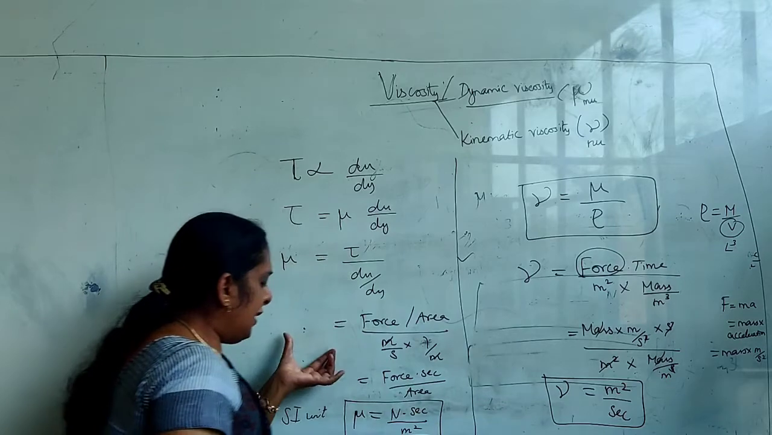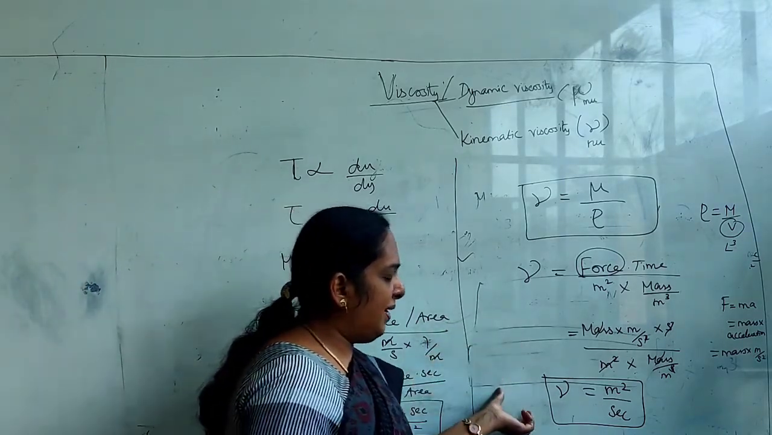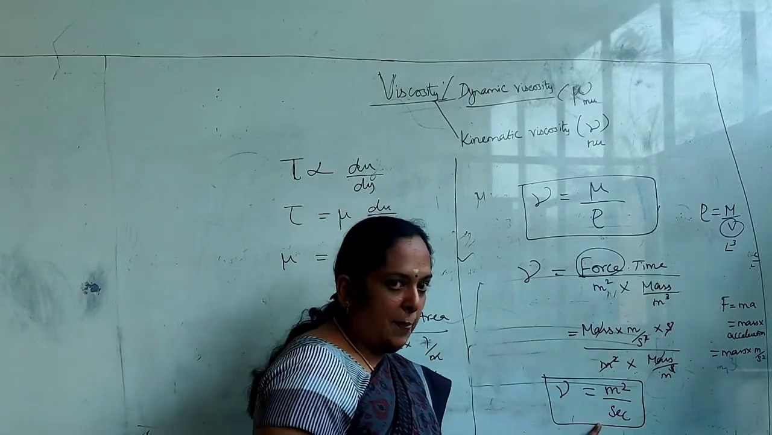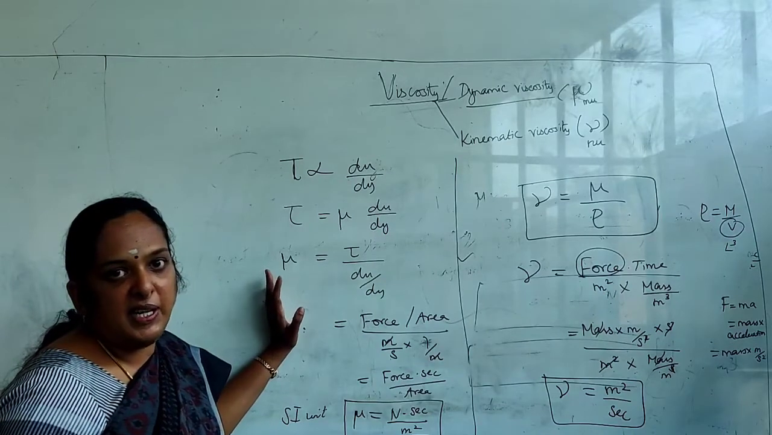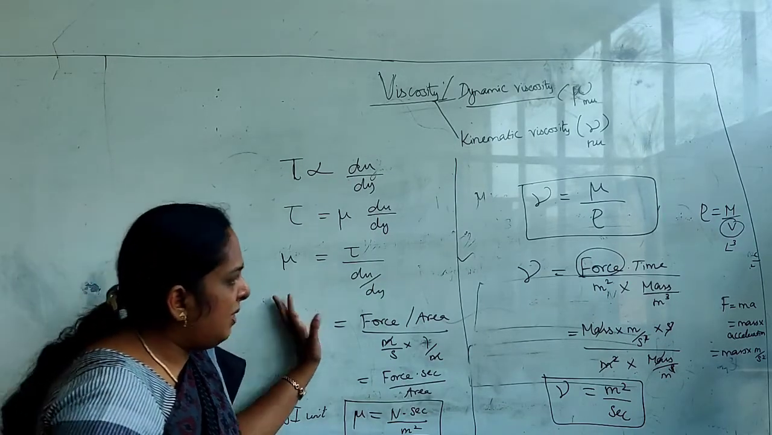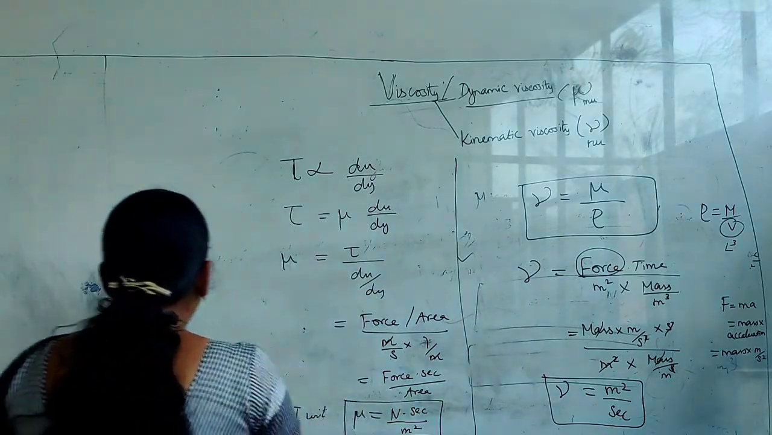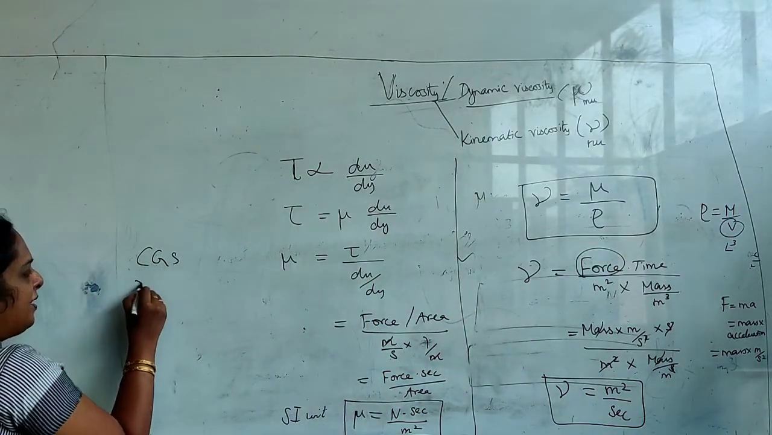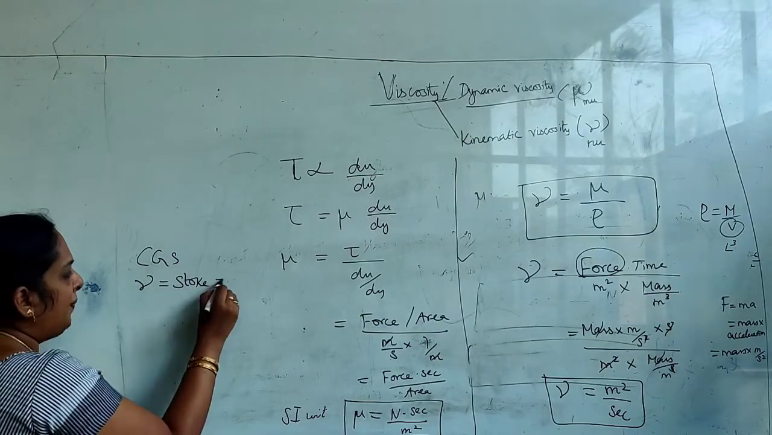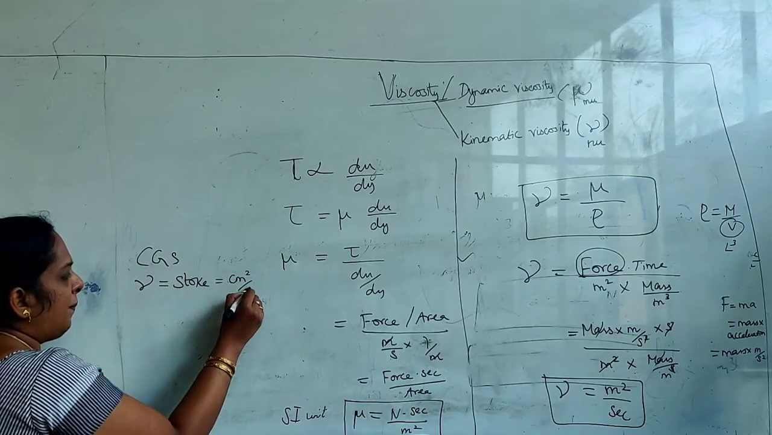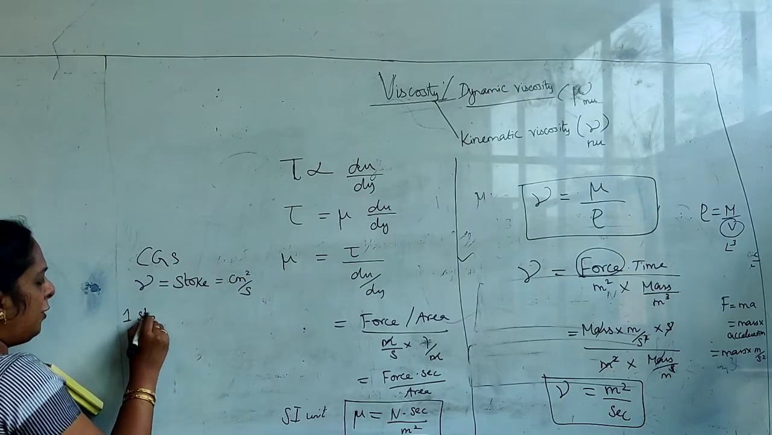So I repeat, the unit for dynamic viscosity is Newton second per meter square, while that of kinematic viscosity is meter square per second. Similarly, in the CGS system, we have given dynamic viscosity in terms of poise. Similarly, in case of kinematic viscosity in the CGS system, this nu is expressed as stoke. So what is 1 stoke? It is centimeter square per second.